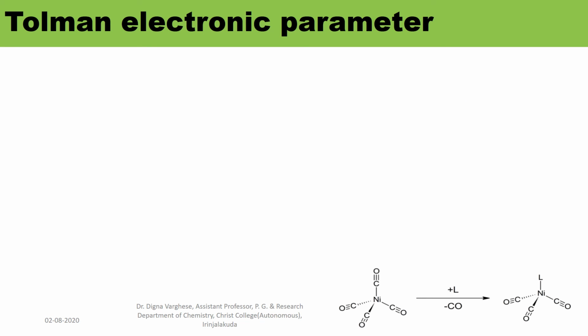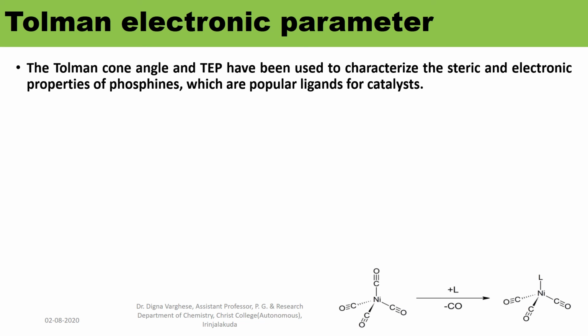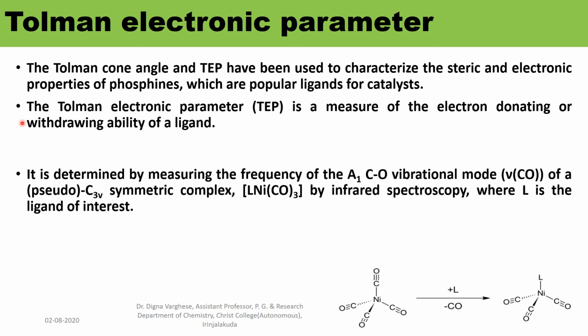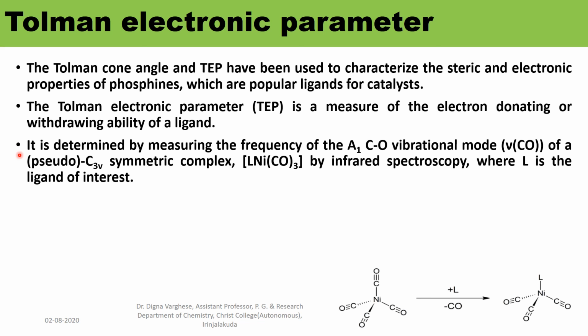Next term is Tolman electronic parameter. The Tolman cone angle and Tolman electronic parameter, that is TEP, have been used to characterize the steric and electronic properties of phosphines, which are popular ligands for catalysts. The Tolman electronic parameter is a measure of the electron donating or withdrawing ability of a ligand. It is determined by measuring the frequency of the A1 CO vibrational mode, that is nu CO, of a pseudo C3v symmetric complex, that is LNi(CO)3, by infrared spectroscopy, where L is the ligand of interest.